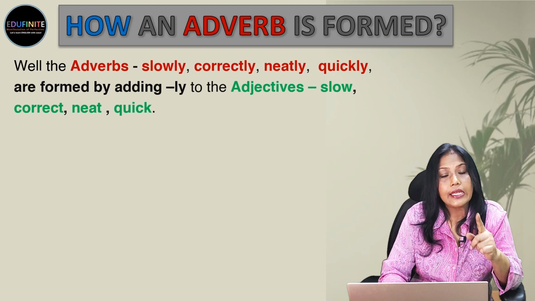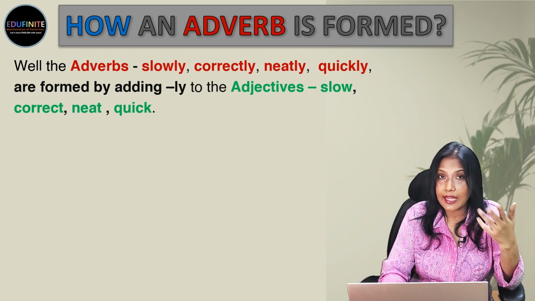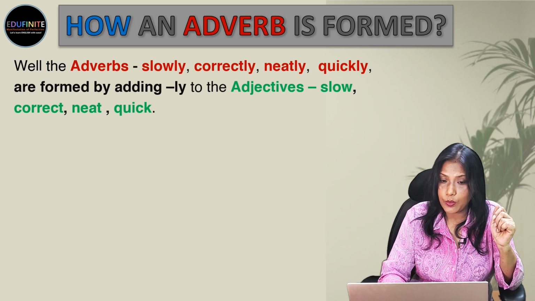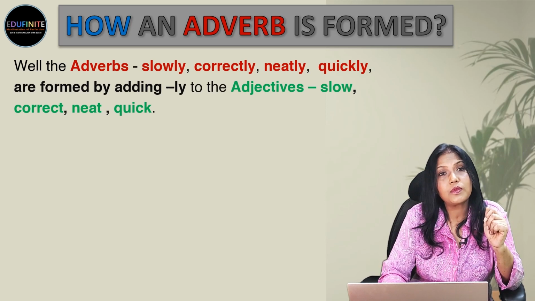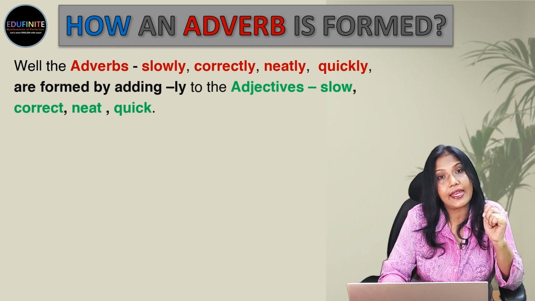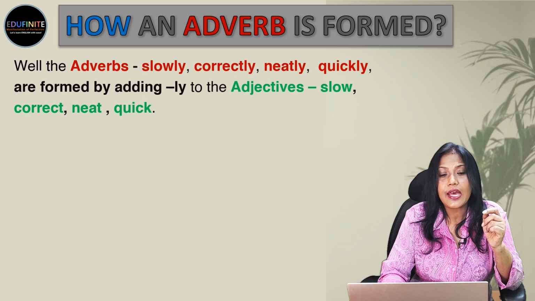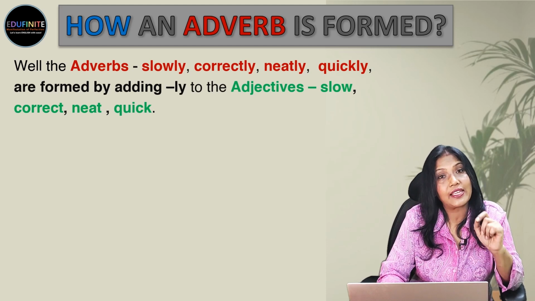And again, neat is an adjective. Neat writing, neat dress. So telling us more about the nouns, that's an adjective. And we add "ly" to it and it becomes neatly. So neatly is formed from its adjective neat by adding "ly" to it. Similarly, quickly is formed by adding "ly" to its adjective form, that is quick.